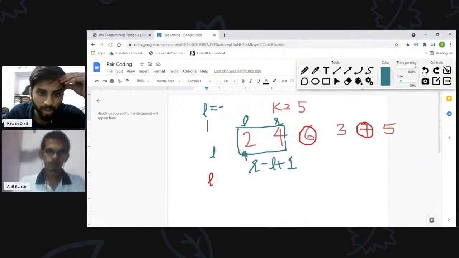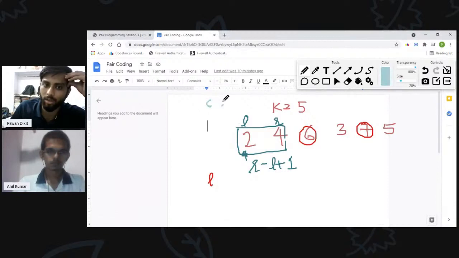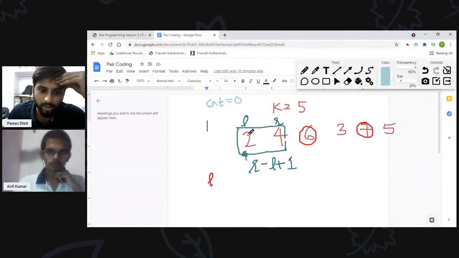So we can do that way only, and it is simpler, I think. Yeah, you are right. So what I can do is I can just take one variable count, which will be initialized to 0, and I will start traversing from the beginning. If this value is less than or equal to k, then I will update count as 1.